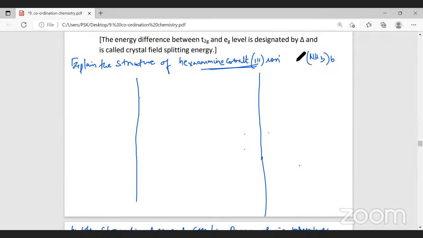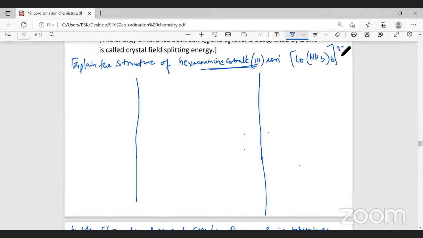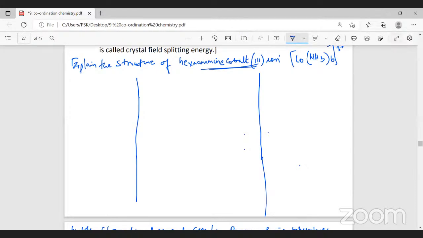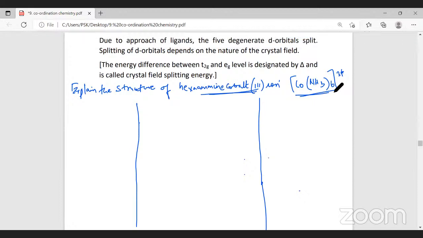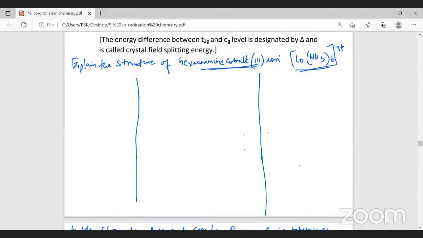And you have cobalt. The central metal atom is cobalt, and the charge on this cobalt is 3+. Therefore, it is called hexaamine cobalt 3+ ion. This is 3+, not minus 3+. You should be in a position to write the structure of the complexes based on the nomenclature also. We'll do one in detail; I'll take a little time to explain this. The other examples will go a little faster.